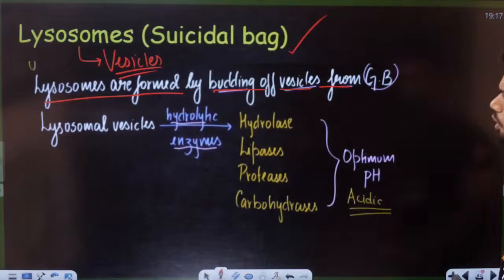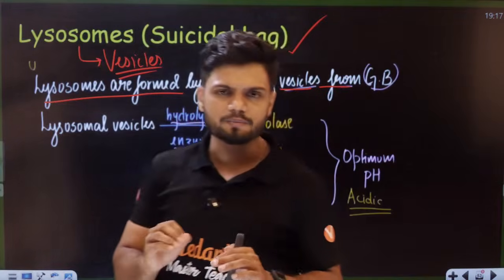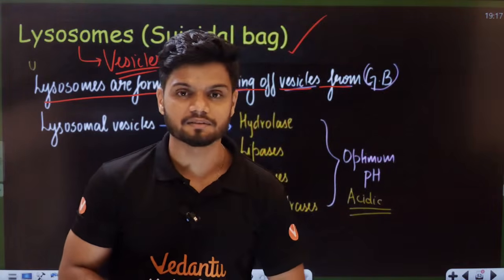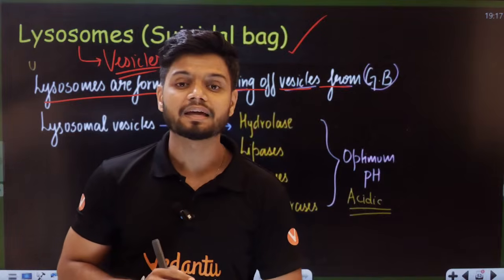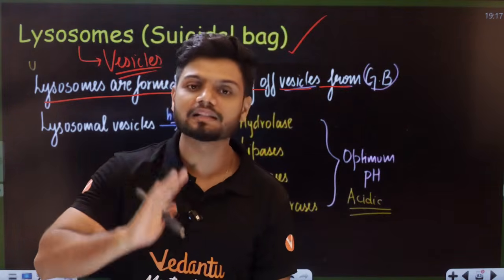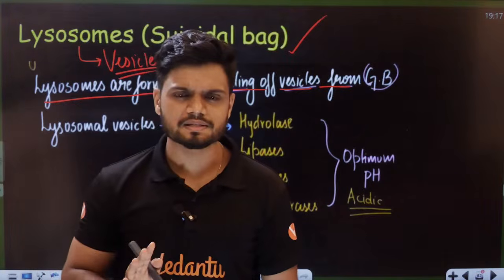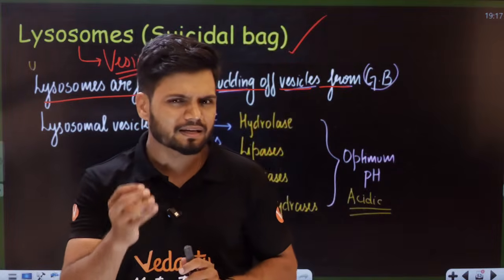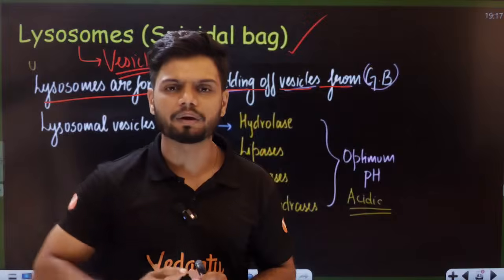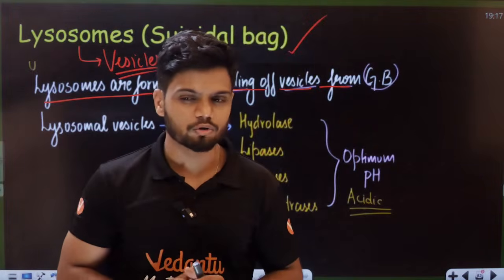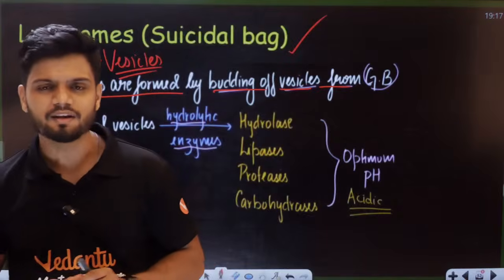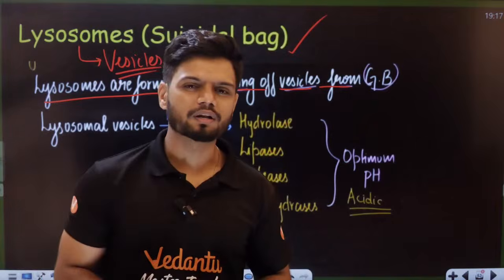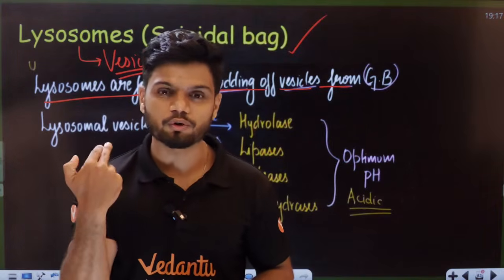Now, I want all of you to understand all of these lysosomes, right? If anything enters inside, let's say a virus enters inside, it'll kill the virus. Let's say a bacteria enters inside, it'll kill the bacteria. It is basically like your WBC cells, right? It takes care of a cell basically. Now, what if inside a cell, let's say one organelle is not working properly? Do you think it'll kill the organelle also, students? Let's say the organelle is very old. Do you think what lysosome will do? Lysosome will go, it'll kill that organelle also.